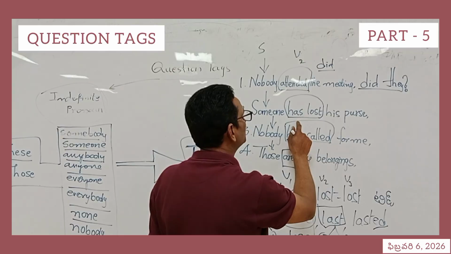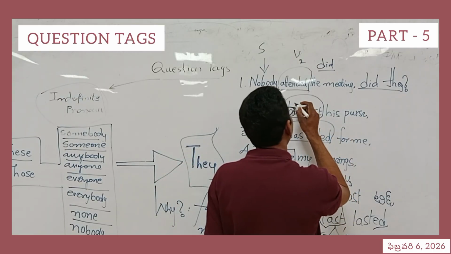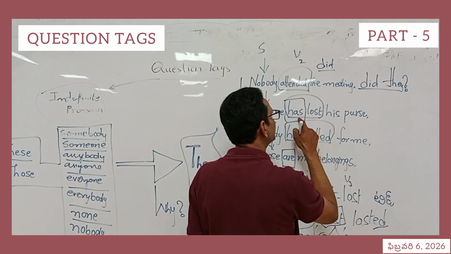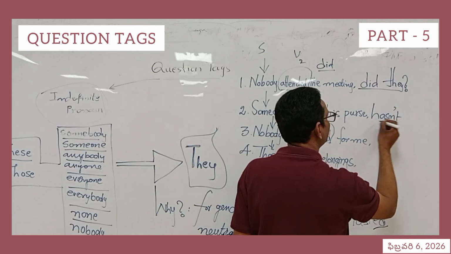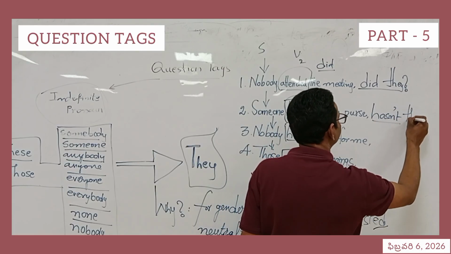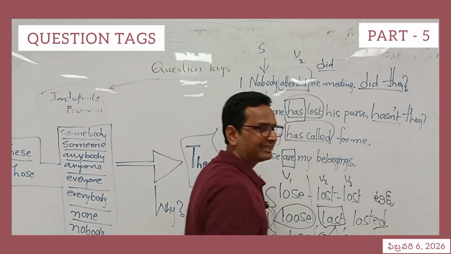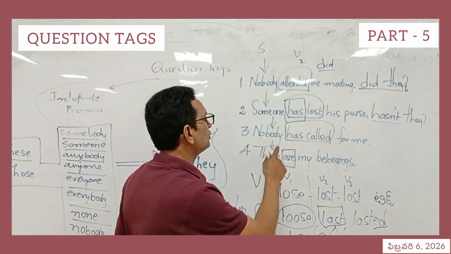Now it is present perfect tense. The helping verb is already has. The same is used, and it should be converted into negative. Then it will become a contracted form, hasn't. It ends with they. It's as simple as that. Do you feel so? And nobody has called.